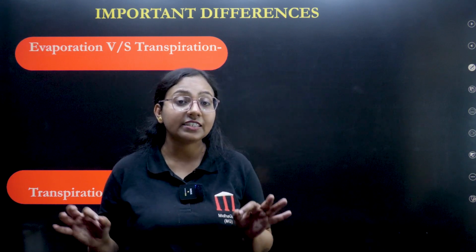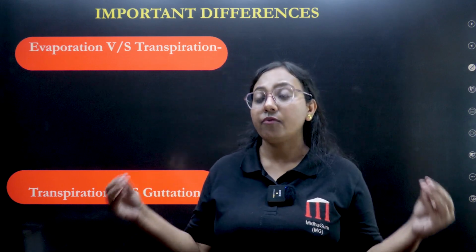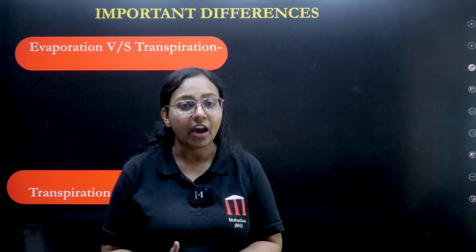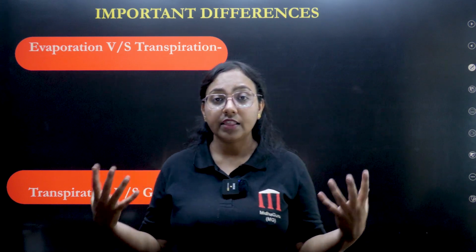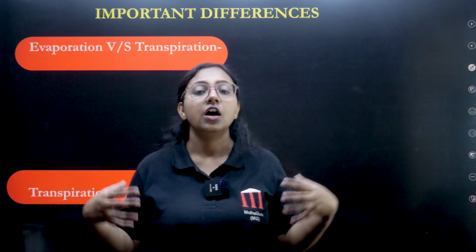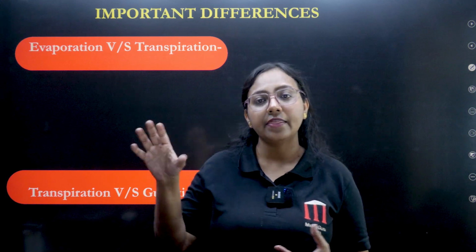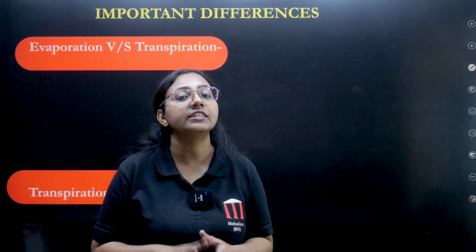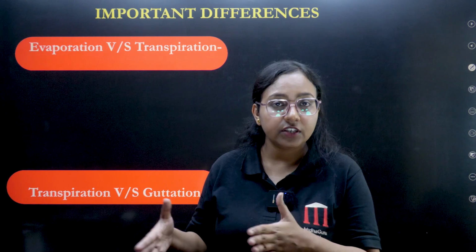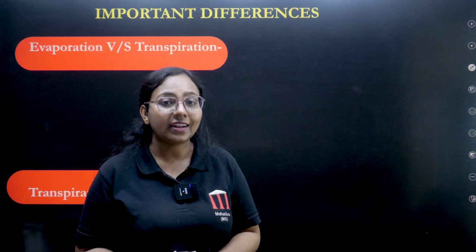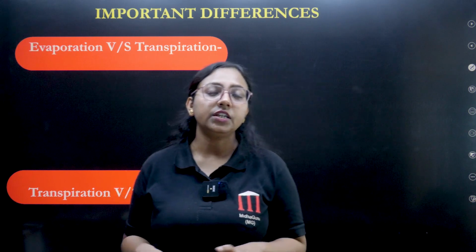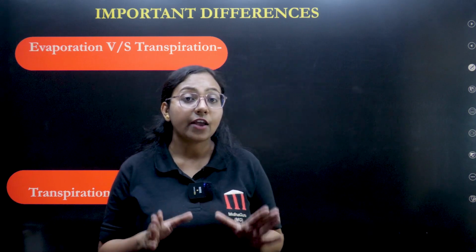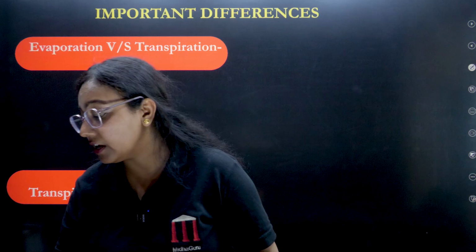Next significance is the cooling effect, not only for the plant but also for the environment. Because of transpiration, the environment also gets cooled and the temperature of plants also gets regulated. So these are the significance of transpiration. If the question is why transpiration is important, then this can be the answer. I hope you understood all these things very clearly.